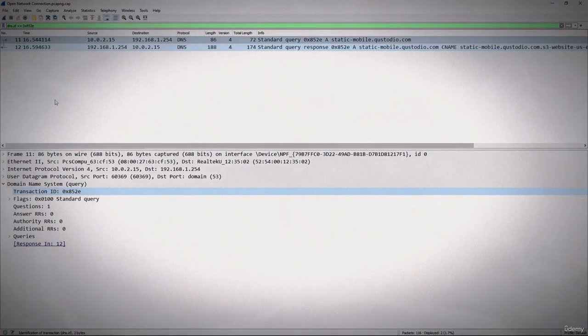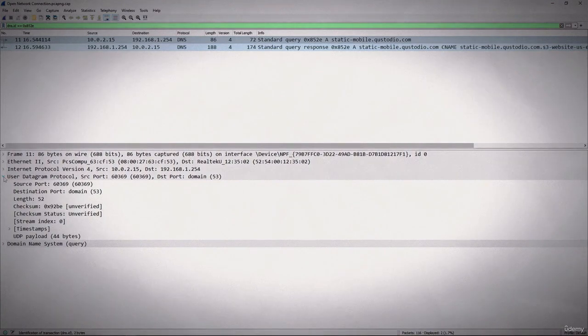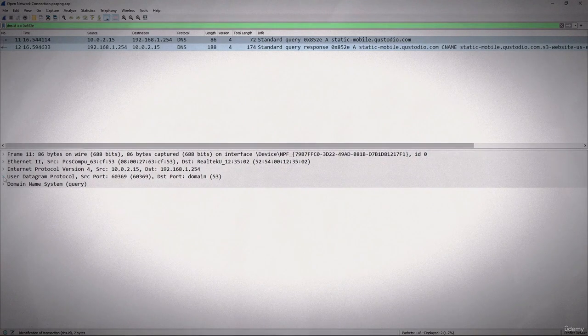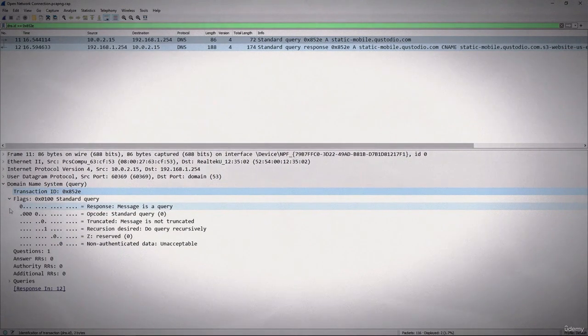Well, now let's take a look at the query first from the client. So using UDP, you see that it offers a high number port, and then it goes to the server on port 53 for a query. Now let's drop this down, and here we see the query, and first we see the transaction ID, and then we drop this down, and these are the flags that are set. Now first we see that the first one is a 0. That means that message is a query. Now this flag means recursion desired. Do query recursively. Now there are two types of queries, an iterative or recursive.